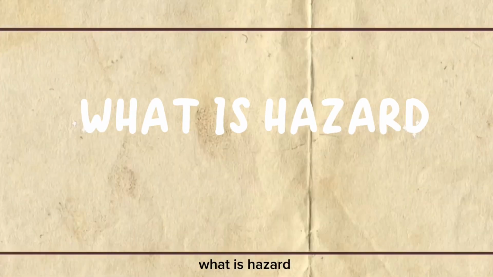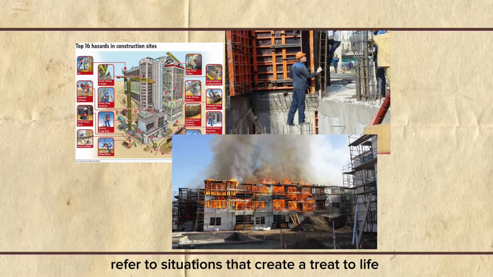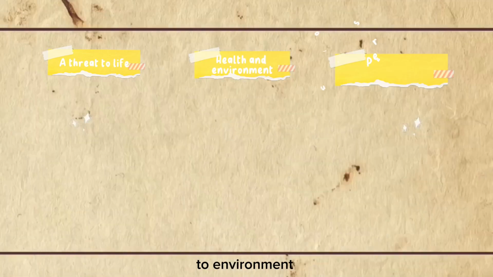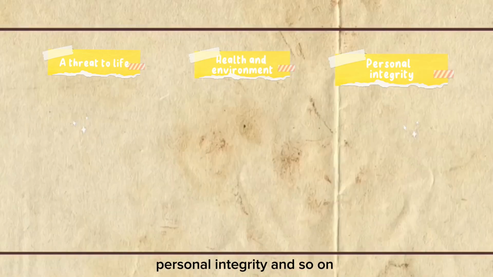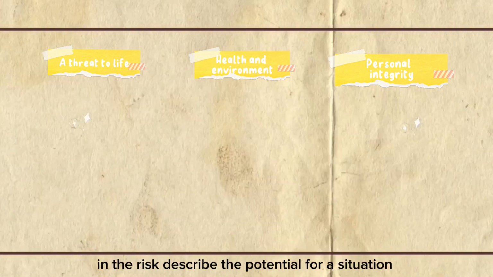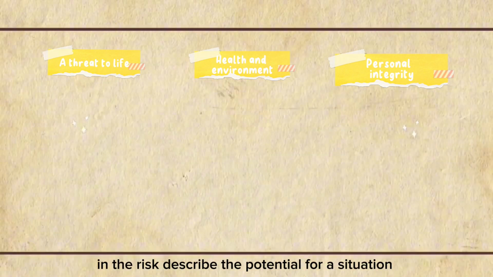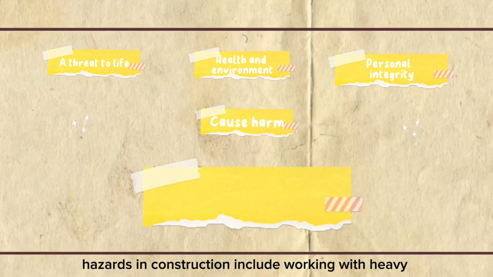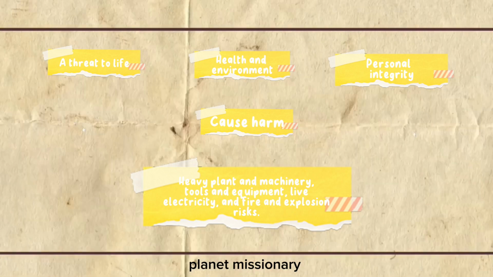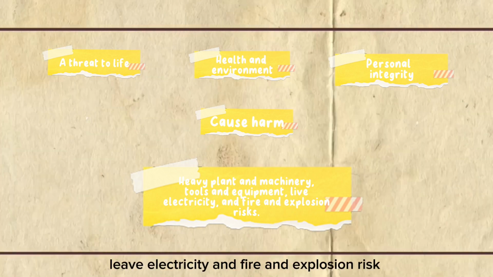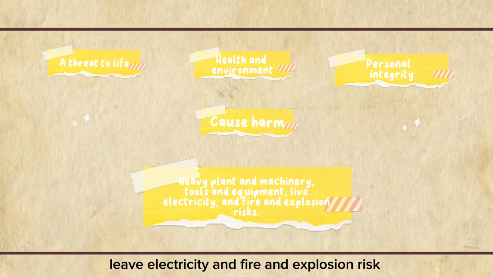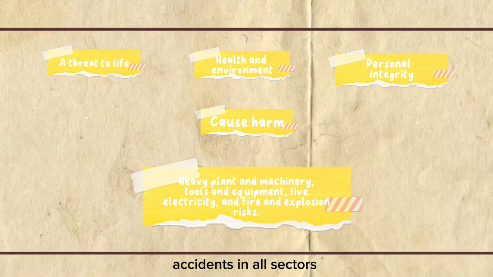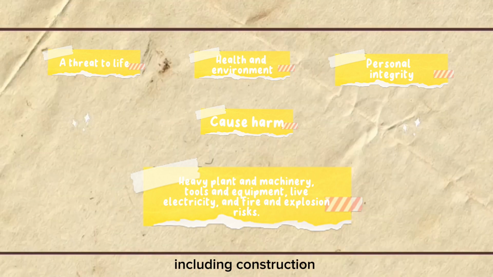What is a hazard? Construction hazards refer to situations that create a threat to life, health, property, the environment, personal integrity, and so on. Hazards differ from risks in that risks describe the potential for a situation such as a hazard to cause harm. Hazards in construction include working with heavy plant and machinery, tools and equipment, electricity, and fire and explosion risks. Slips, trips, and falls are the largest cause of accidents in all sectors including construction.